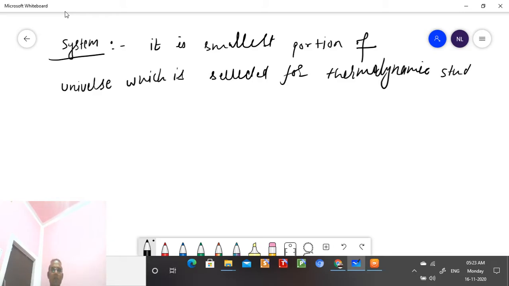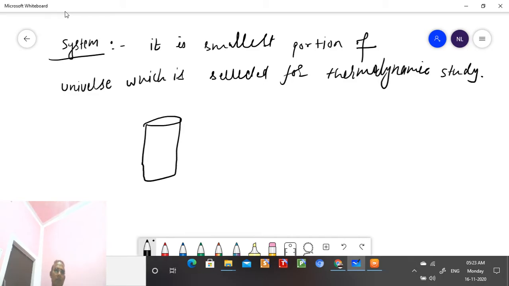Dear student, suppose we are having a huge amount of gas, but we take a particular fixed amount in a container and study that amount. That is known as the system. Suppose I have water in a thermos, student.